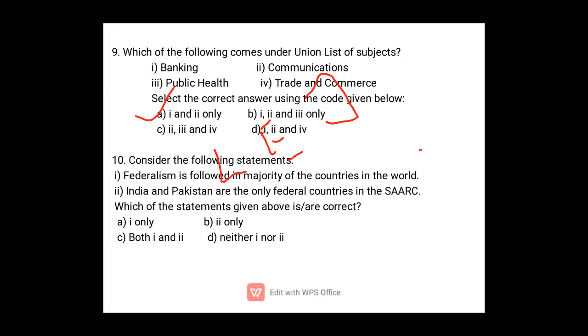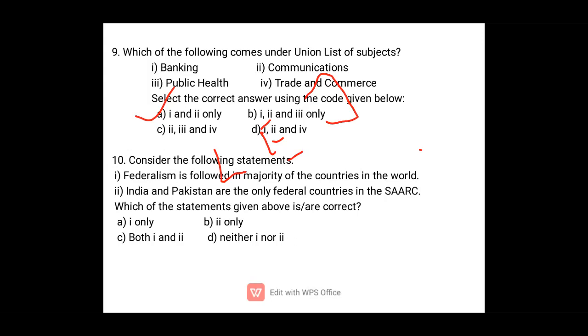At present, only the US has the pure form of federalism, also Canada, etc. But if you look at the majority of countries like the UK, they have a unitary form of government. So federalism is not followed in the majority of countries. India also does not have pure federal character. It is called quasi-federalism, meaning federalism with strong centralizing unitary features. So option 1 is not correct.